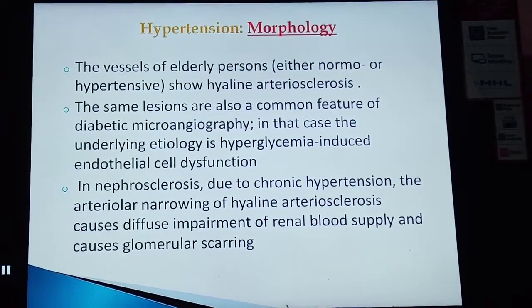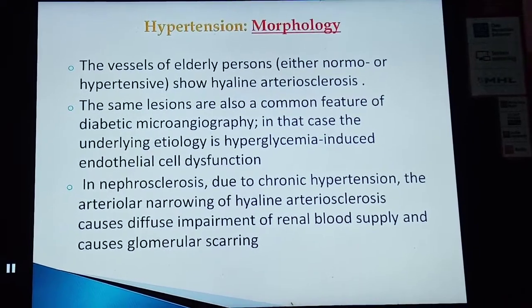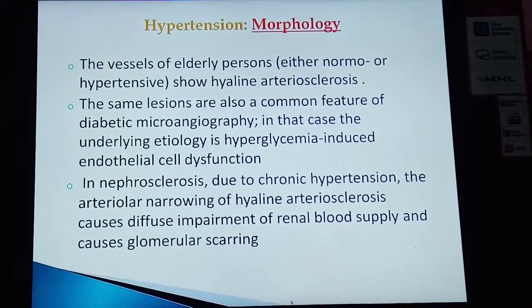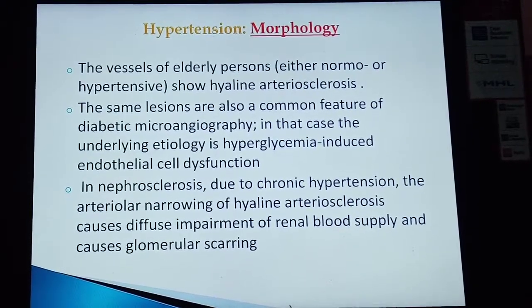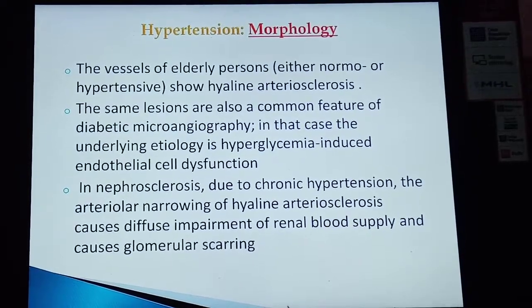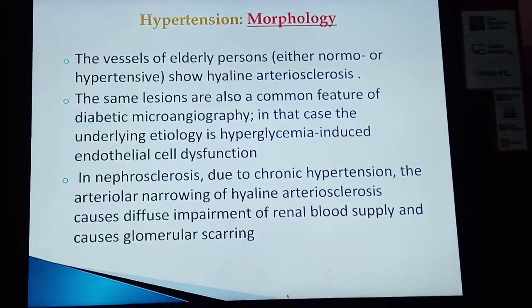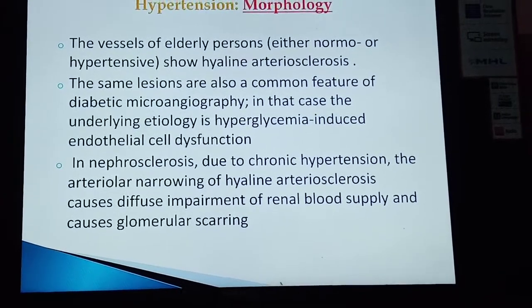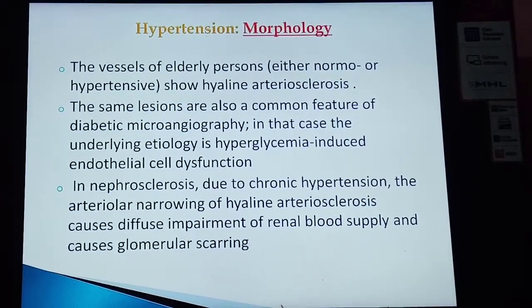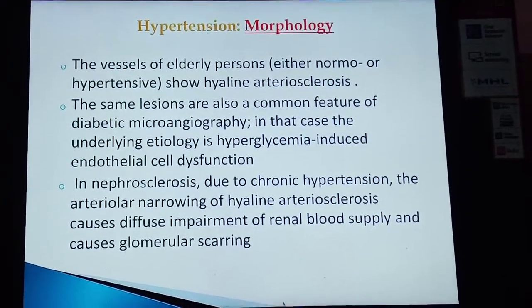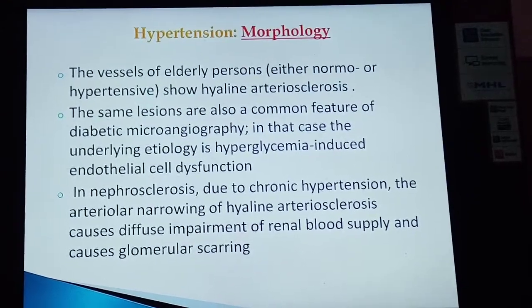So the vessels of the elderly person, either normal or hypertensive patients, show hyaline arteriosclerosis. The same lesions are also a common feature of diabetic microangiography. In that case, the underlying etiology is hyperglycemia-induced endothelial cell dysfunction.